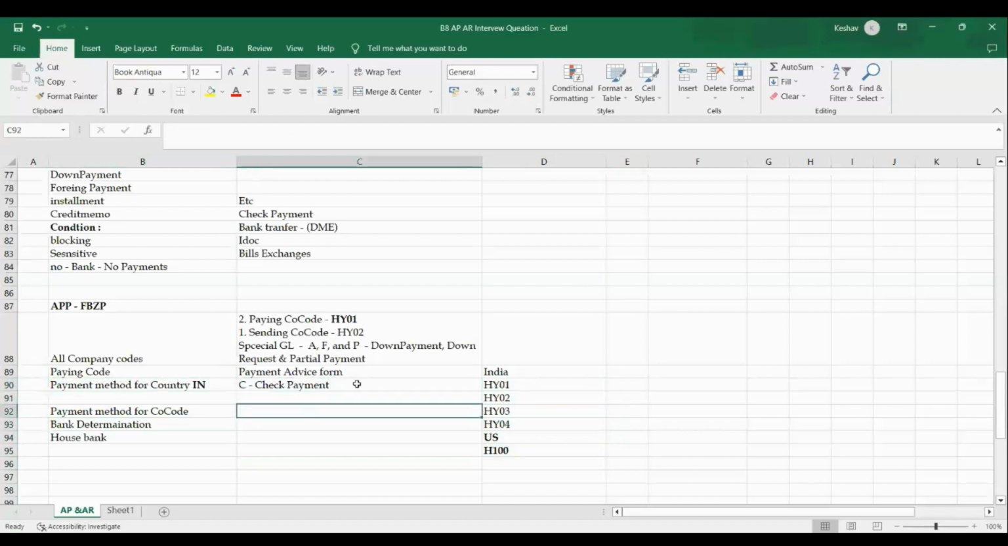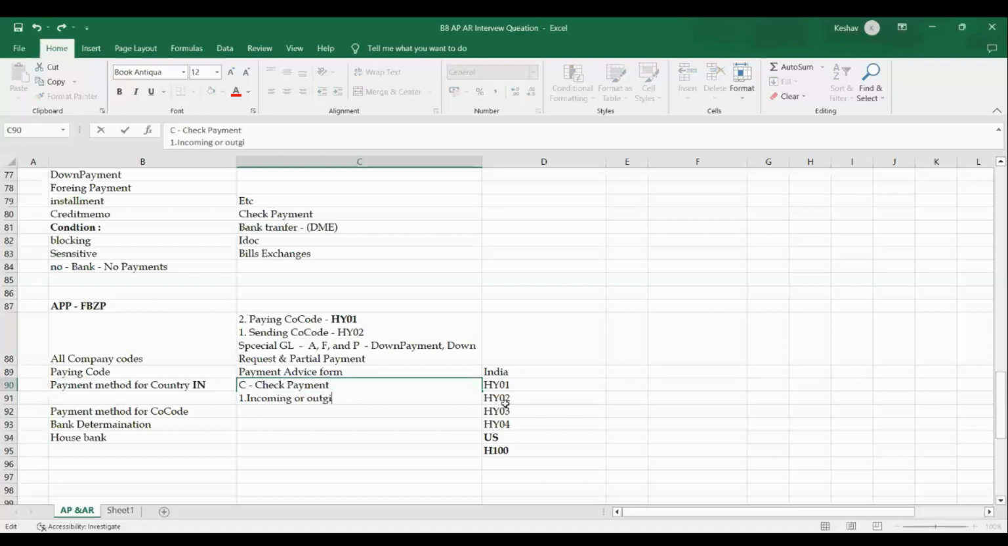So what are the important points we need to address while setting up the payment method? There are four to five important points we need to tell. If you have an idea, you can share it and we'll discuss it. First, whether it is incoming payment or outgoing payment. Then whether it is a check or a bank transfer, what kind of payment we are doing. That is also something we need to tell.